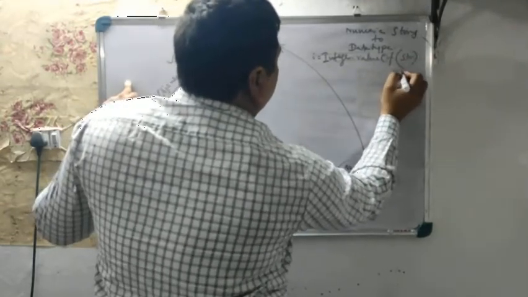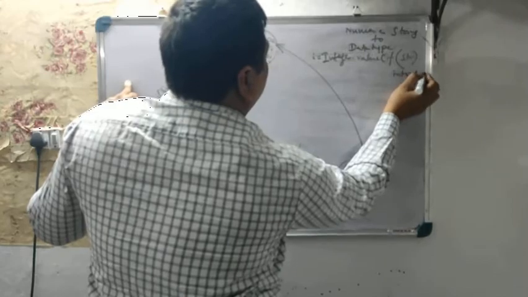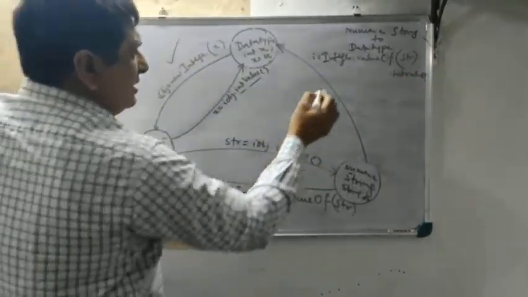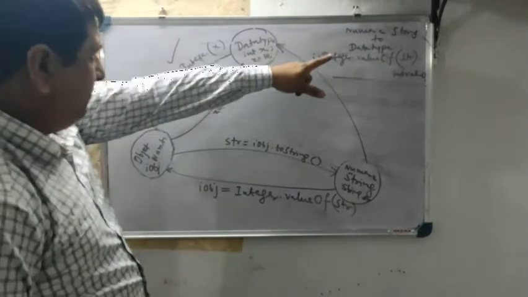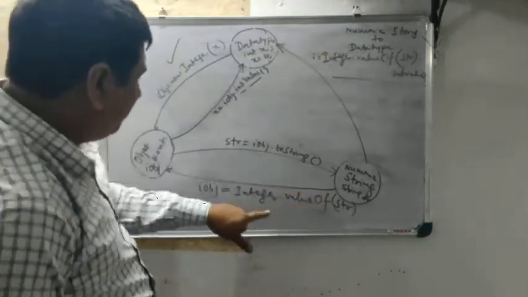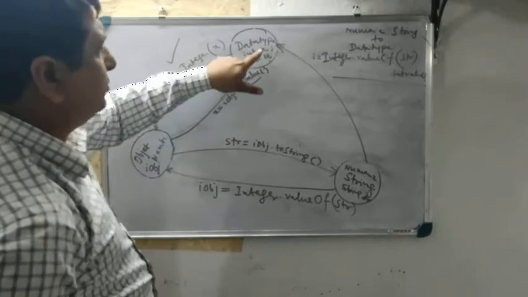I am writing over here because there is no available space. We have already learned this, but this is two steps. See, this one and then this one.